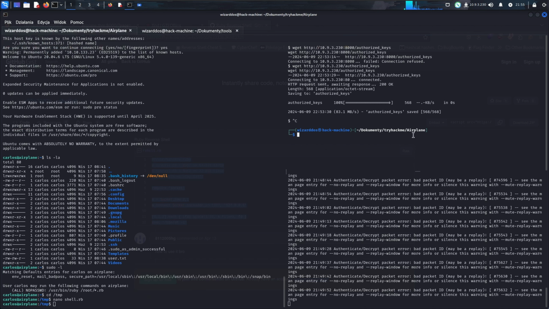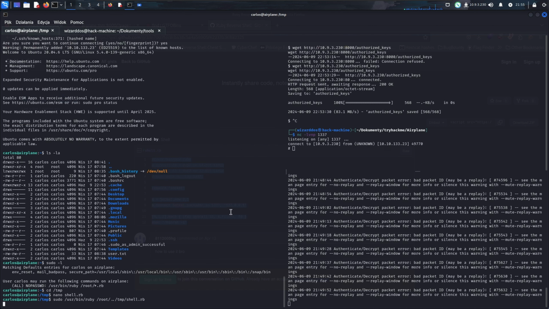Alright, save and exit. Now I'm going to set up a listener on 1337. That's it. And run it. I'm going to use sudo /usr/bin/ruby, then /root and here I'm going to use a traversal, so escape the root directory, go to / and then tmp/shell.rb. Enter.